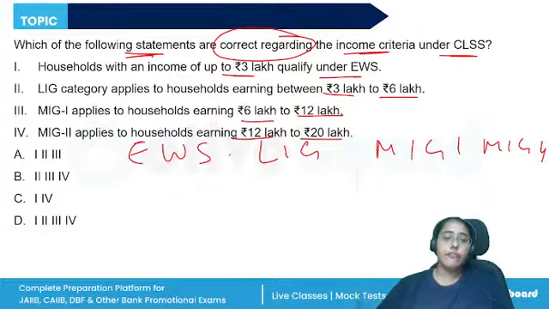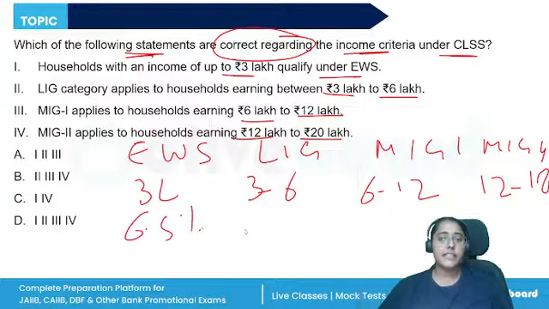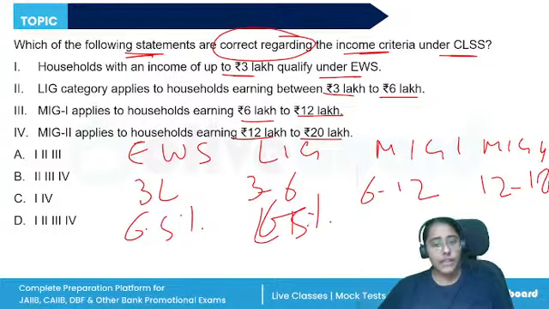Income criteria for EWS is 3 lakh, for LIG is 3 to 6 lakh, MIG 1 is 6 to 12, and MIG 2 is 12 to 18 lakh. Interest subsidy is 6.5% for EWS and LIG category. For the MIG 1, it is 4%, MIG 2, it is 3%.